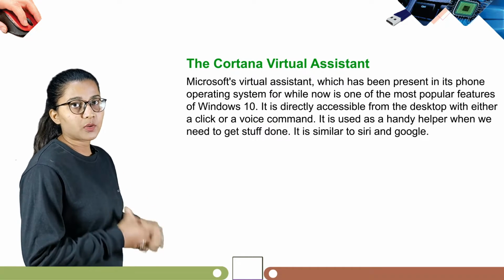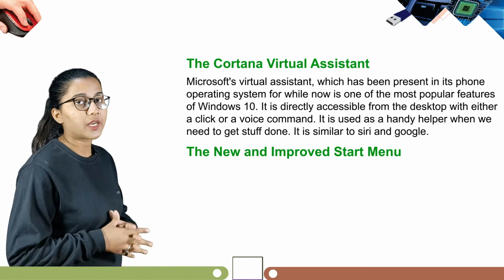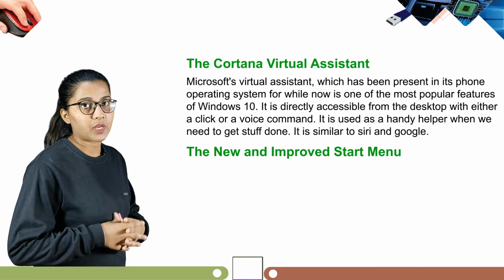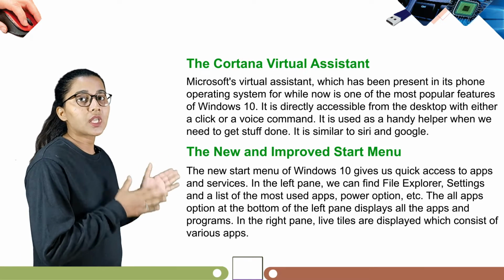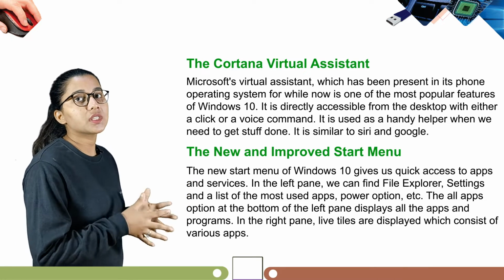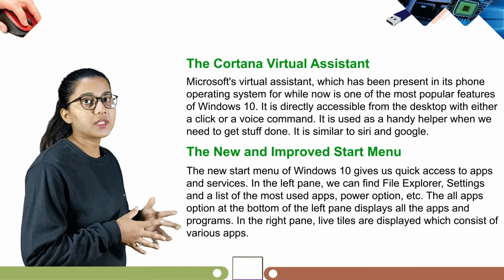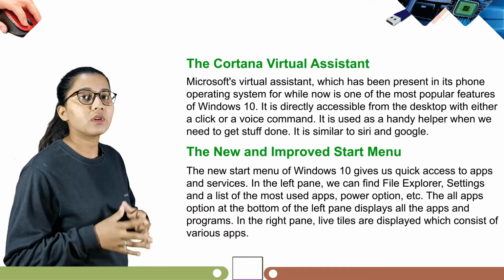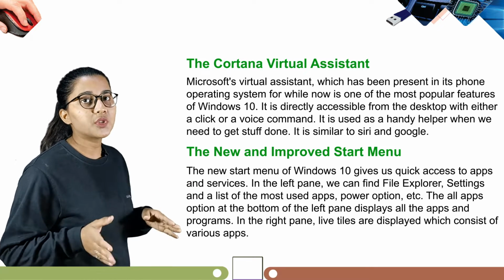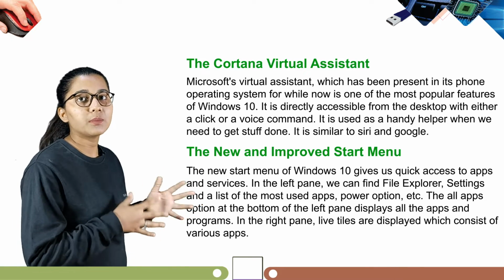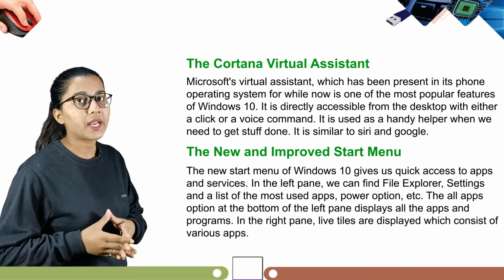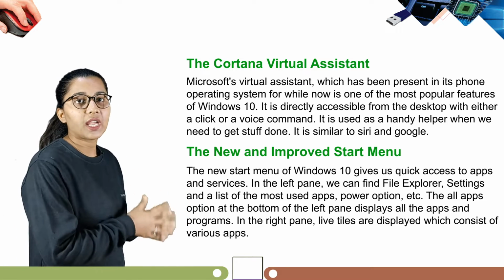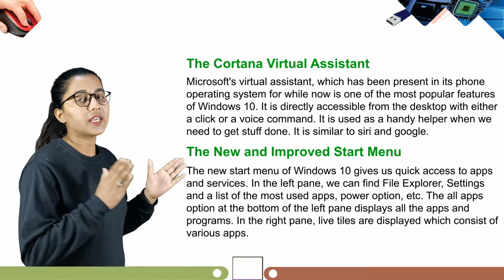So students, our next topic is the new and improved Start menu. Windows 10 has launched a new and improved Start menu. So let's learn about it. The new Start menu of Windows 10 gives us quick access to apps and services. In the left pane, we can find File Explorer, settings, a list of most used apps, power options, etc. The All Apps option at the bottom of the left pane displays all the apps and programs. In the right pane, live tiles are displayed which consist of various apps.